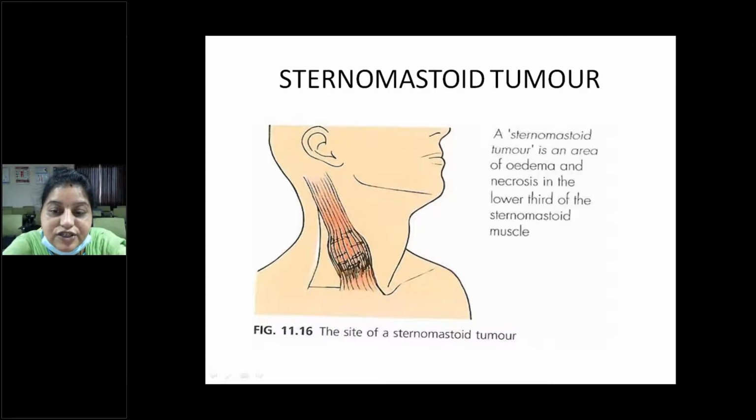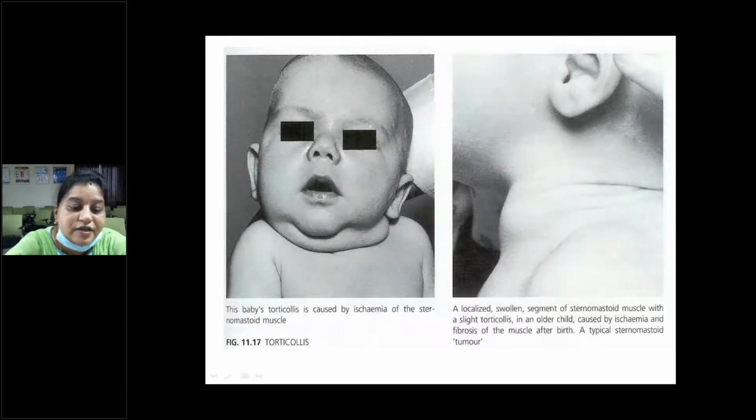Sternomastoid tumor or torticollis is an area of edema and necrosis, and the most common site is the lower third of the sternomastoid muscle. Here in the first diagram, baby torticollis is caused by ischemia of the sternomastoid muscle during childbirth. These swellings have a localized swollen segment of sternomastoid muscle, with a slight torticollis in an older child, caused by ischemia and fibrosis of the muscle after birth. So it is a typical sternomastoid tumor.